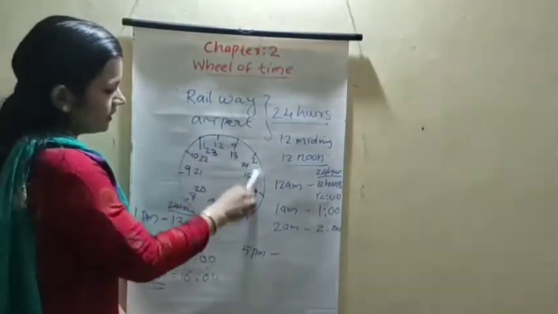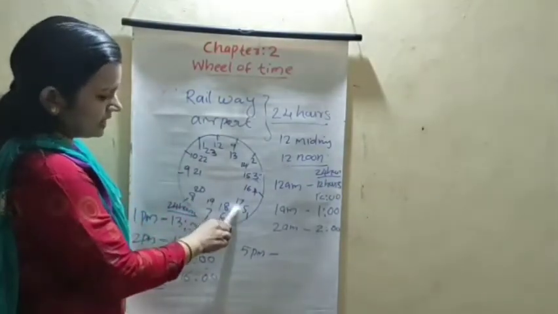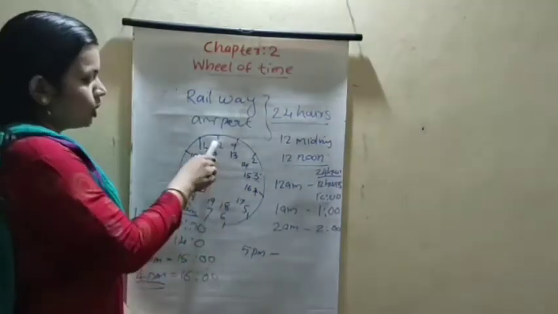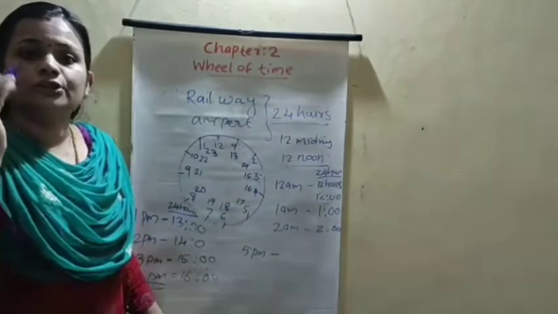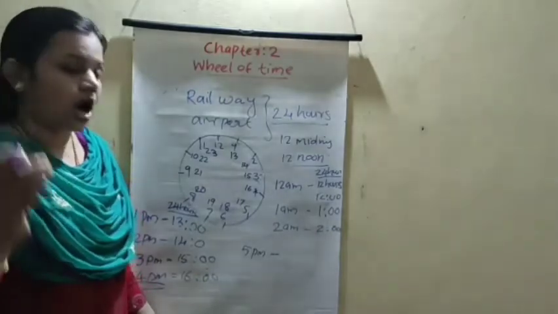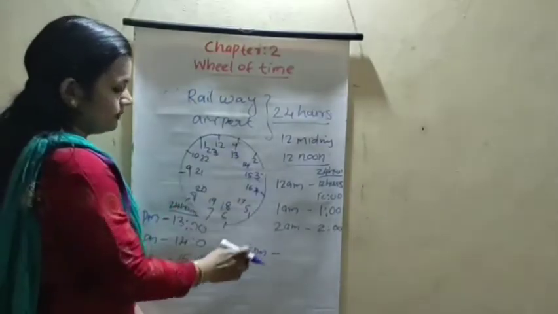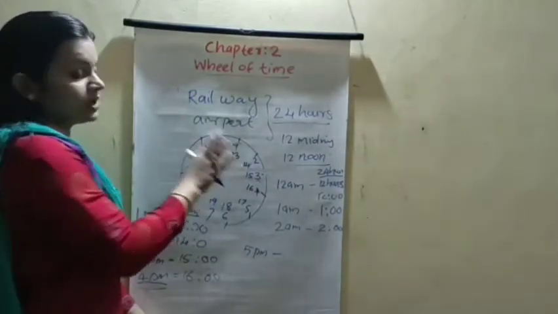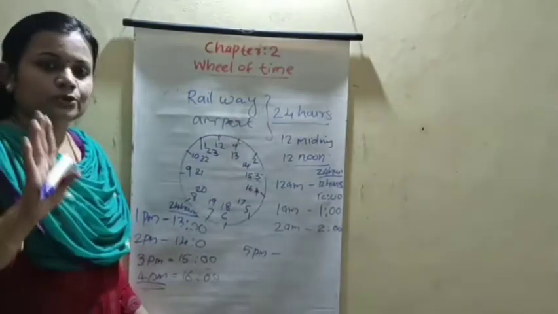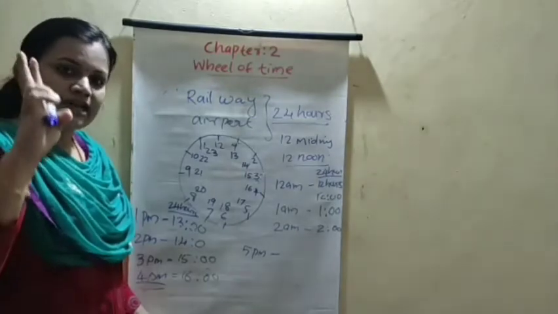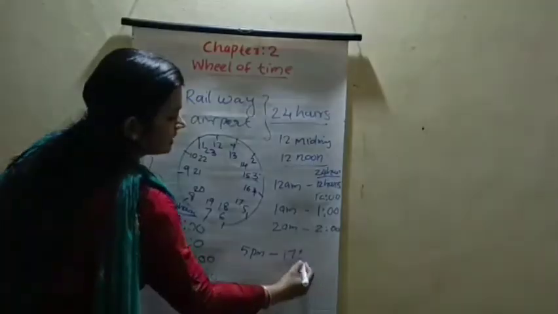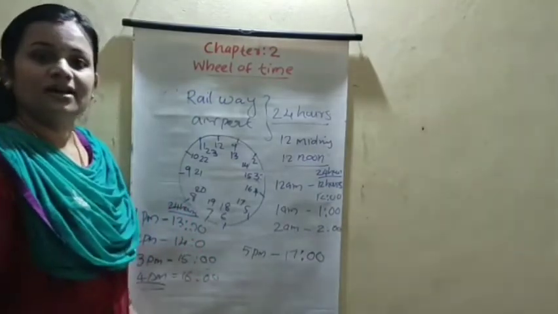Then we look at the figure. This 5 is what? 17 hours. Then how to get this? You find out the 24 hours clock by counting after 12 to 5. Take your 5 fingers and count after 12. Understood? 12, 13, 14, 15, 16, 17. We got 17 hours.